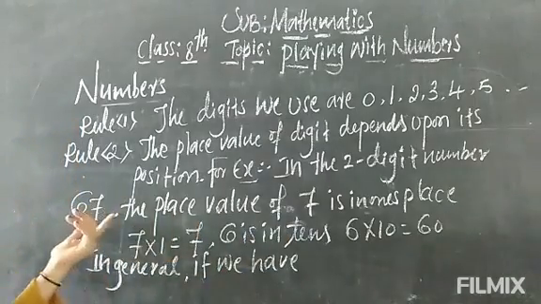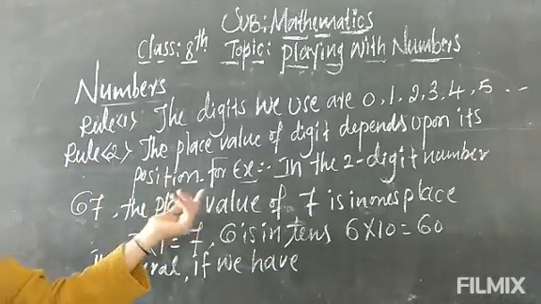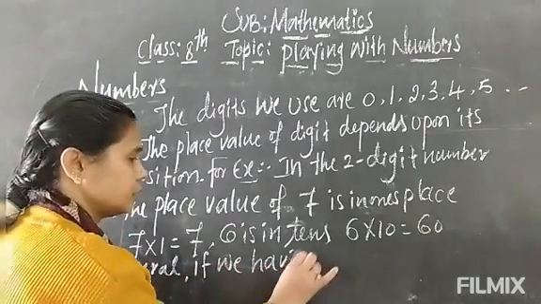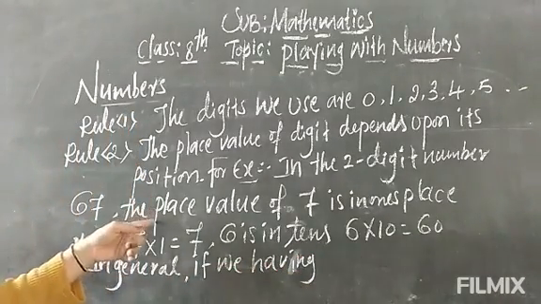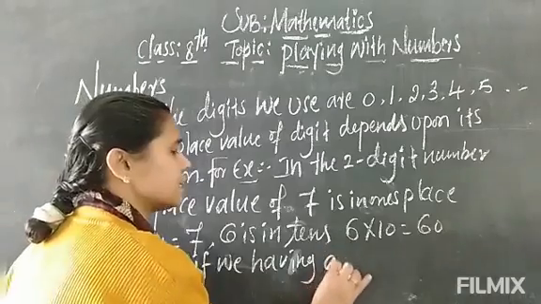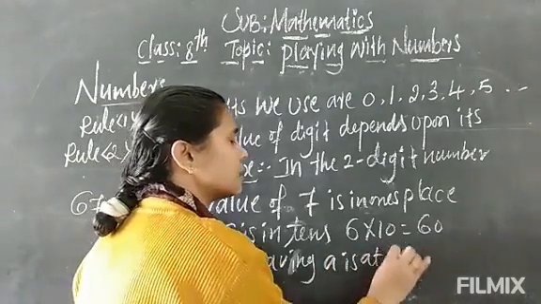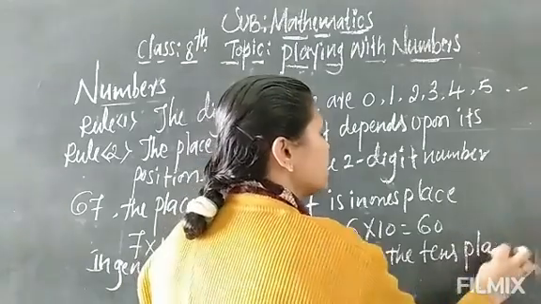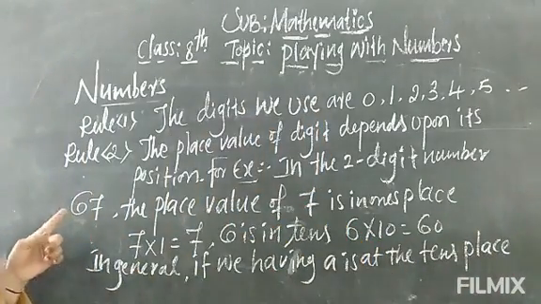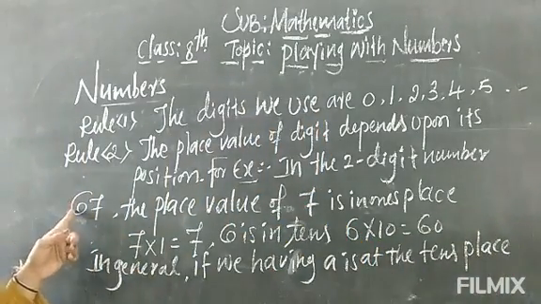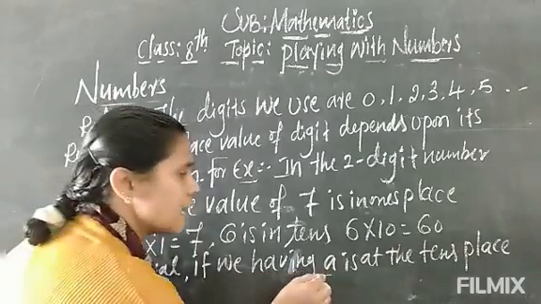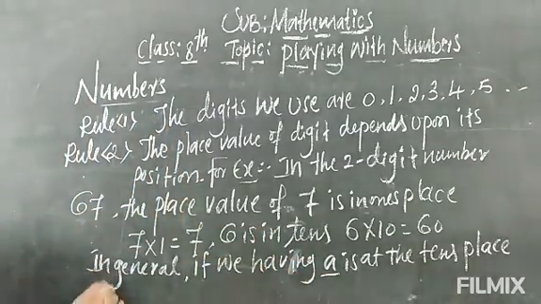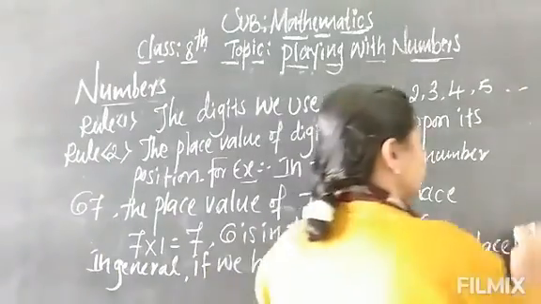A is at the tens place, because A comes under the tens place, like 6. See how many tens are there? Here, A is at the tens place and B is